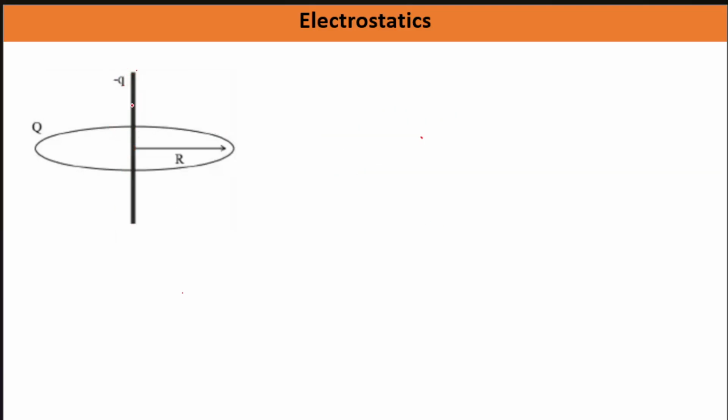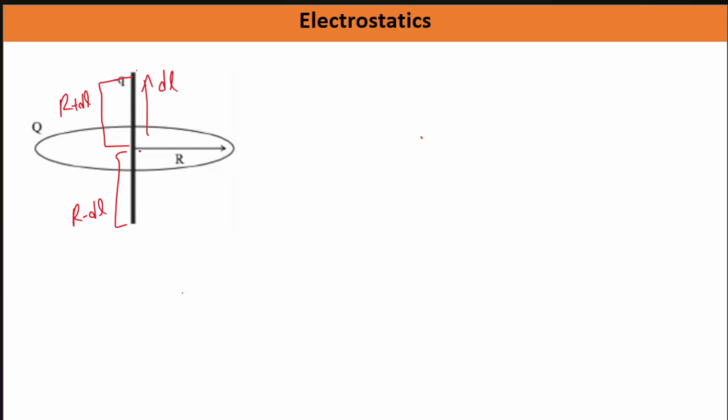Now you do one thing, displace it. Suppose I displaced it in this direction by dl length. So what will happen? This length will become r minus dl, and this length will become, in that case, how much? r plus dl. So I have shifted it in the upward sense.